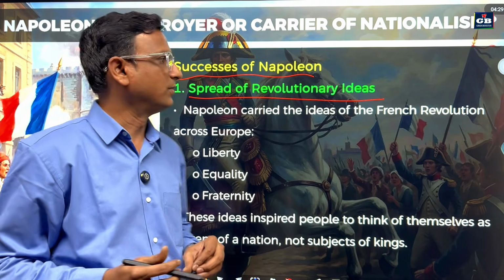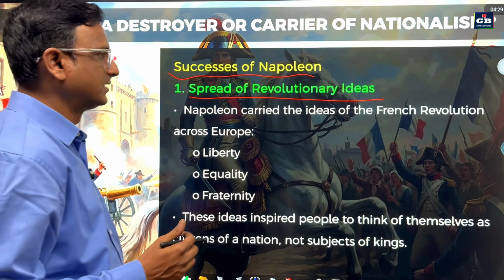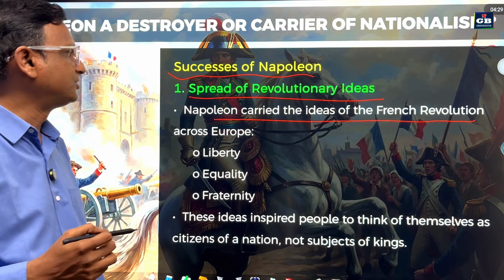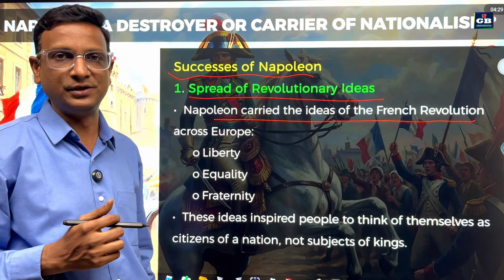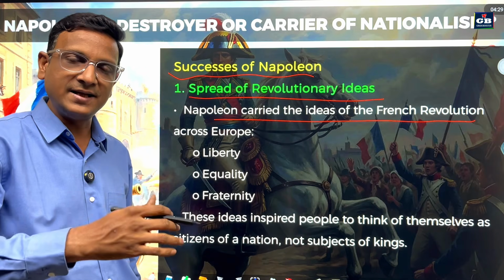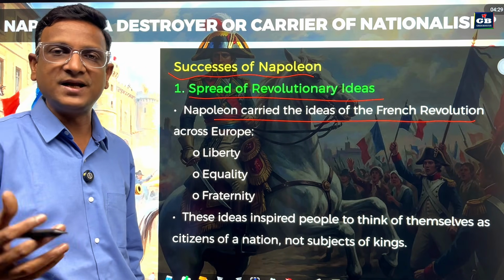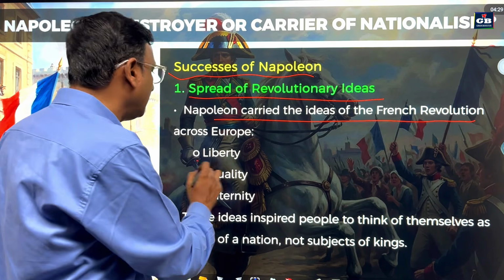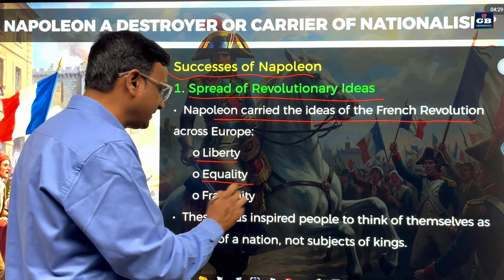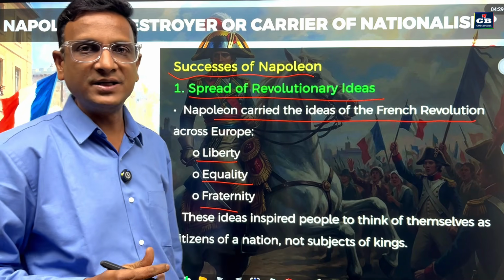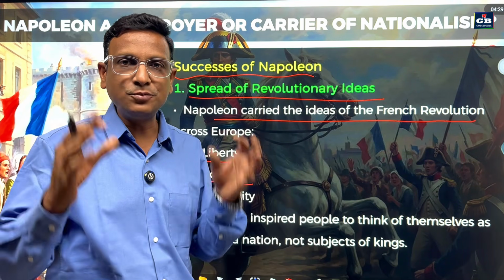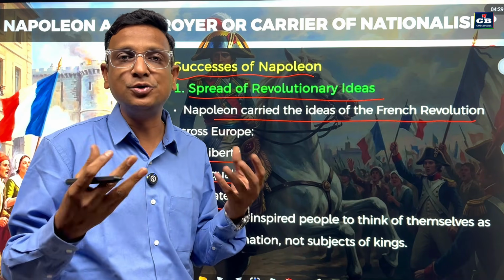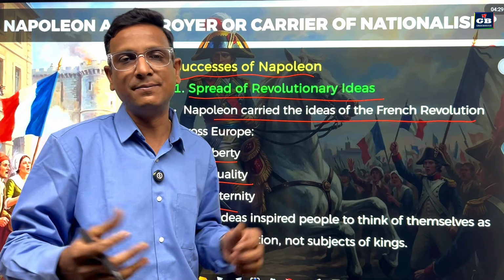He was very much successful in spreading the revolutionary ideas. So what are those ideas? Napoleon carried the ideas of the French Revolution across Europe to develop nationalism, to conquer Europe. What are those ideas? Liberty, equality, fraternity. What is liberty? Liberty means freedom to the people, freedom to think, freedom to speak, freedom to act, freedom to live in whichever way they want. That is liberty.